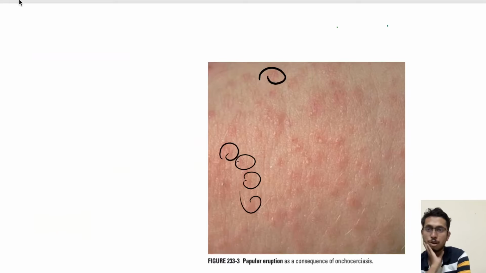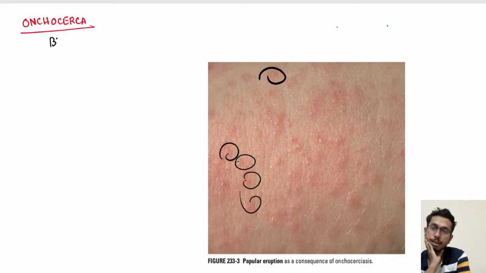So what are the important points you need to know about Onchocerca? This is caused by the black fly, and the organism doesn't reside in the lymphatics, but in the subcutaneous tissue. The adult resides in subcutaneous tissue.